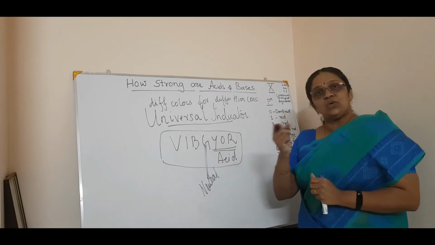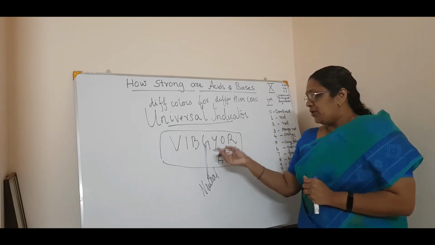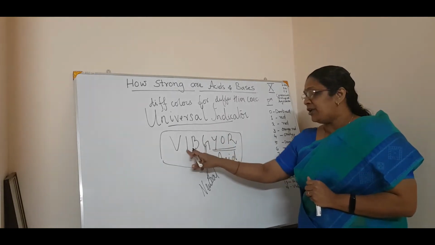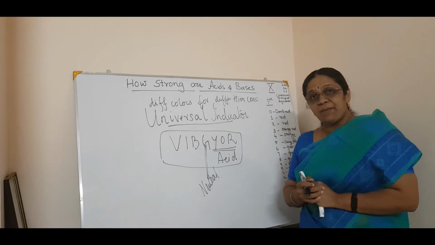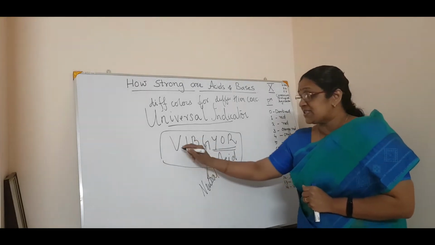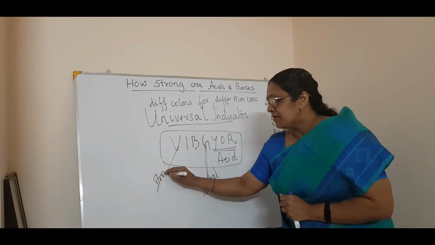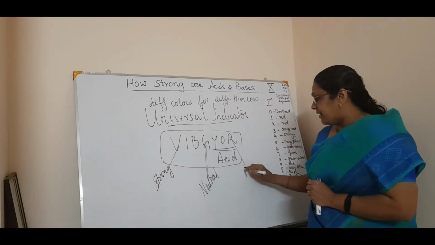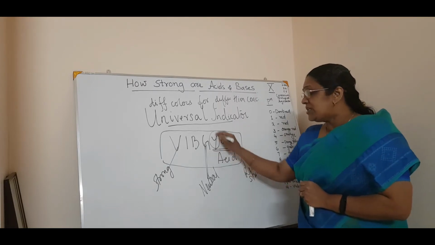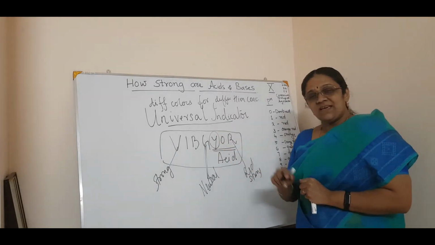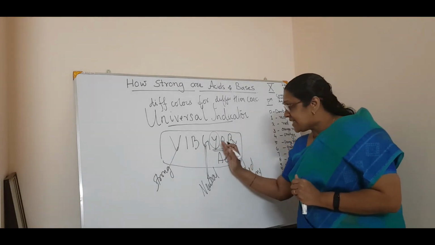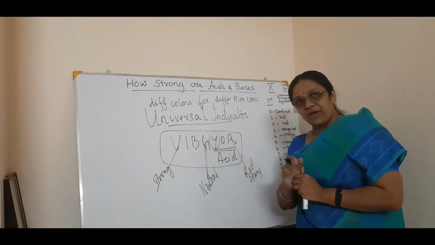If you have a solution and you add the universal indicator, and it shows an indigo color, we will say it is a base. If it shows a violet color, you say it is a strong base. If it shows a red color, it is a strong acid. If it shows a yellowish color, that means its acidic character is lessened and lessened, and it comes to neutral.